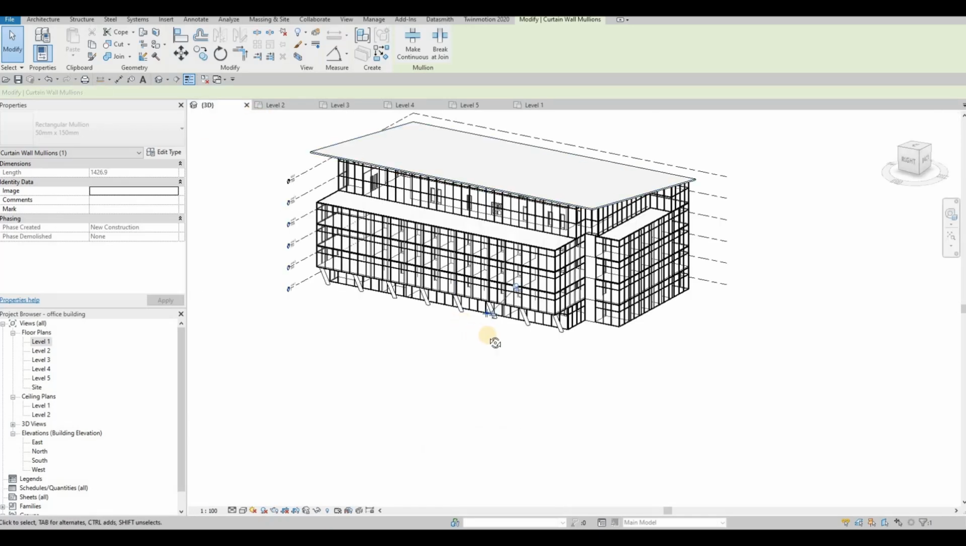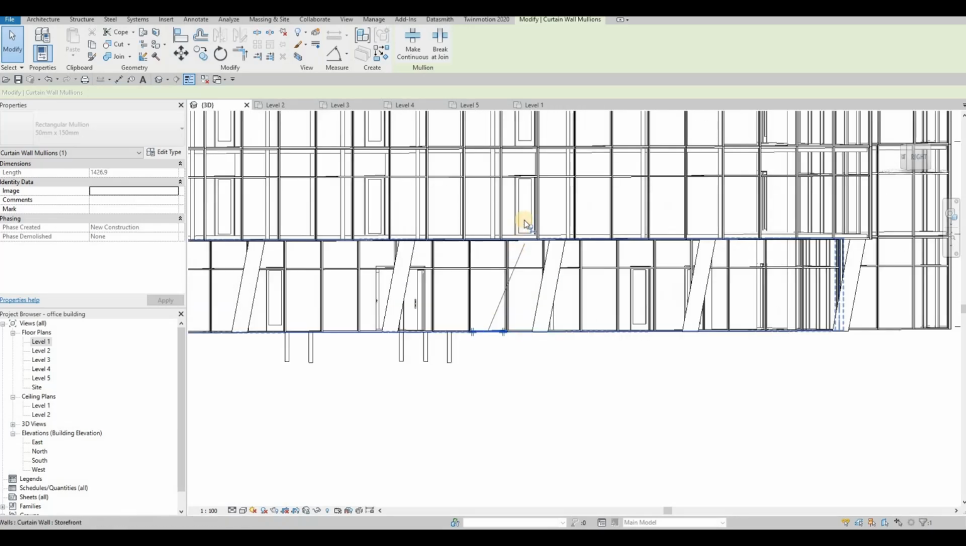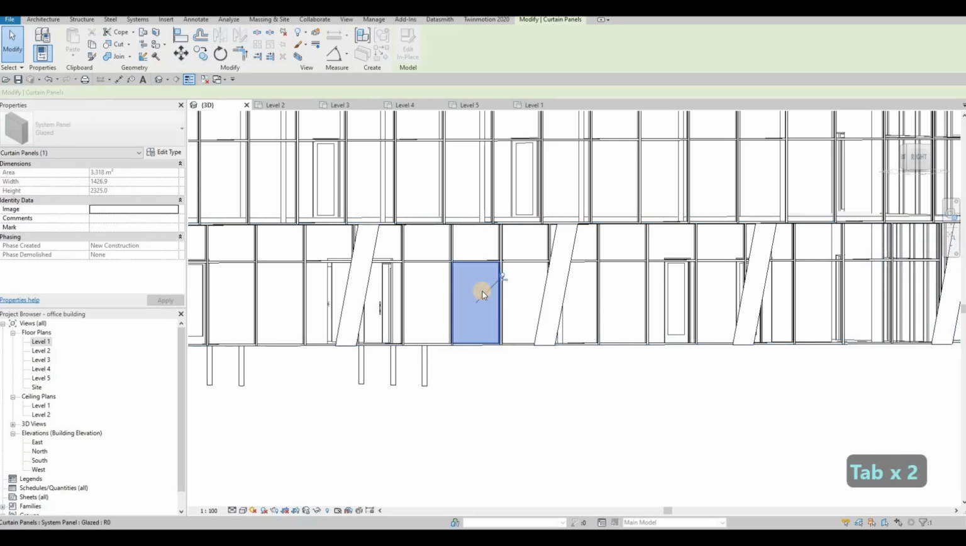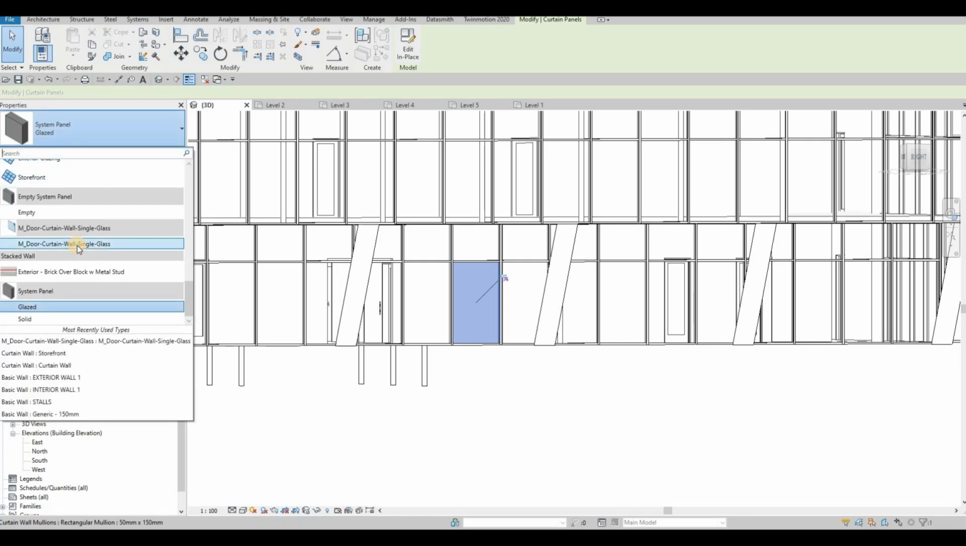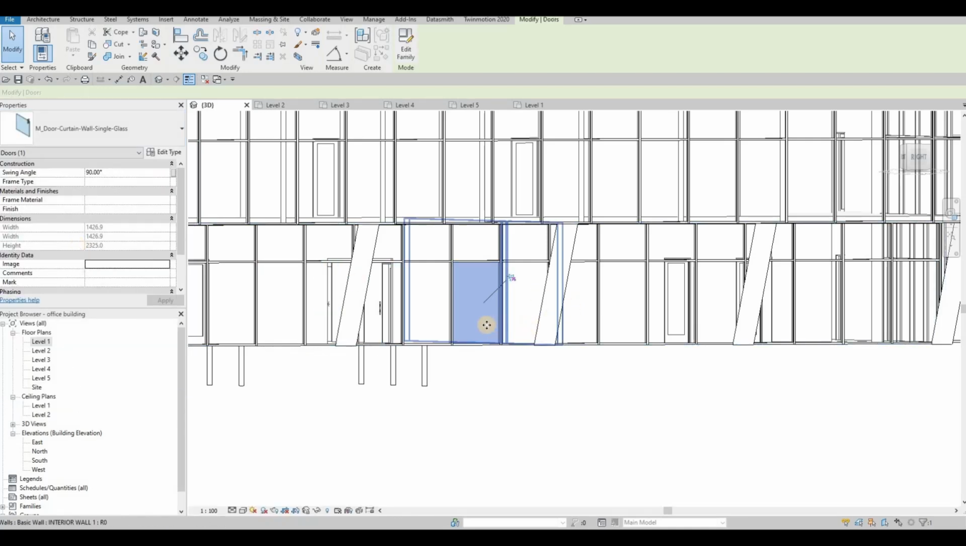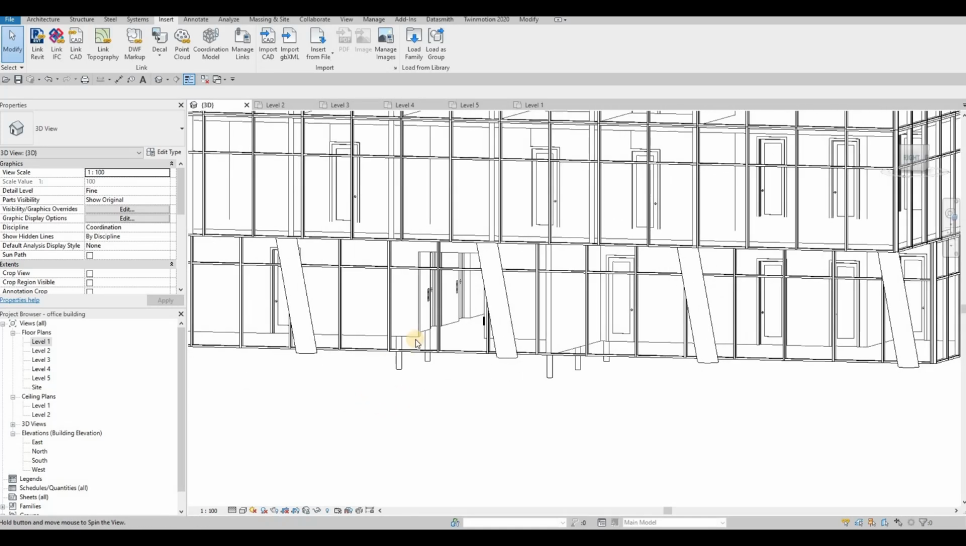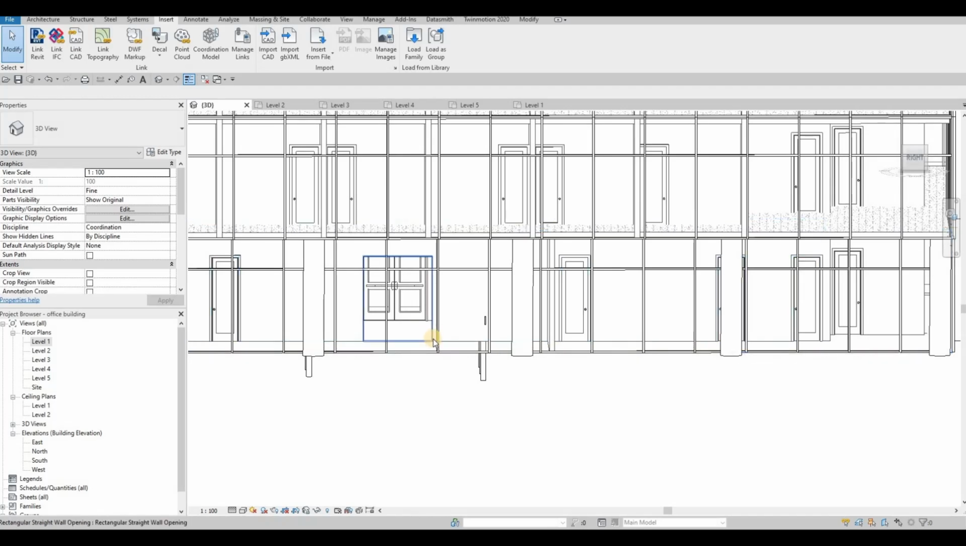If we go to 3D, it's better to see it in 3D. You need to uncheck this and then select this curtain wall, unpin it again, and then go to the drop down and then go single curtain wall glass. It will appear if you put it in fine. So as you can see, most of the time those things will appear much better once you're in fine detail.